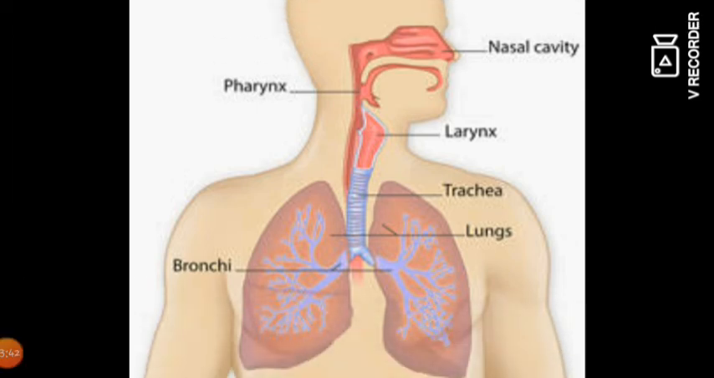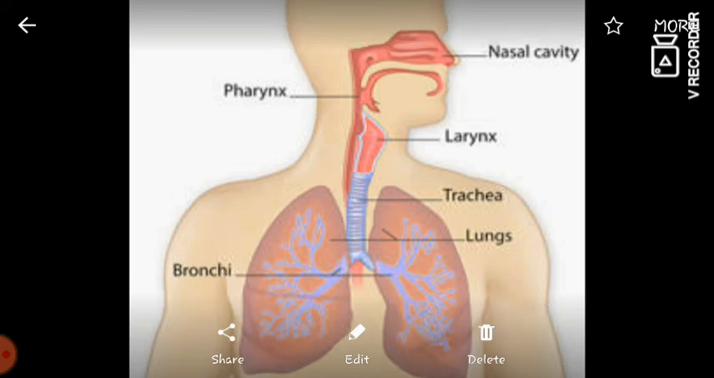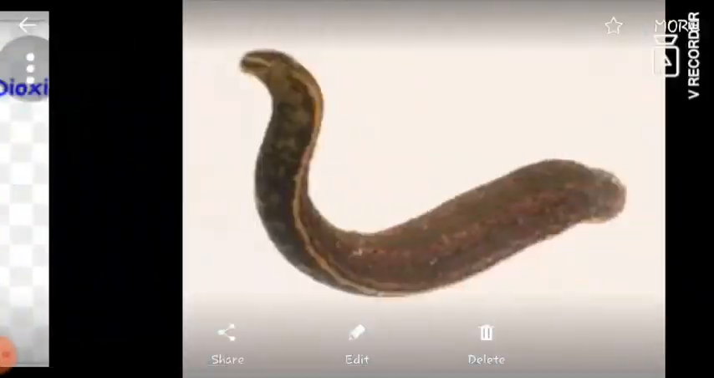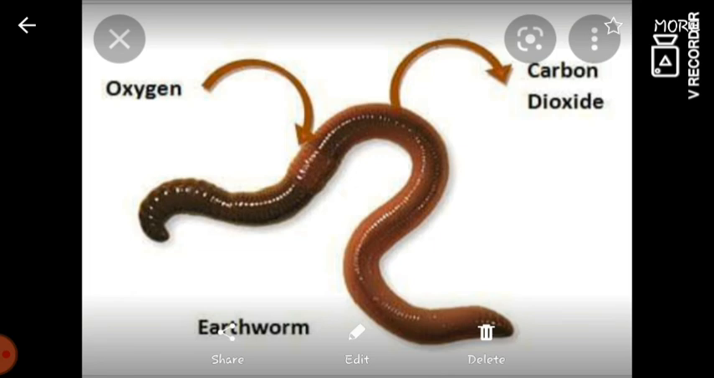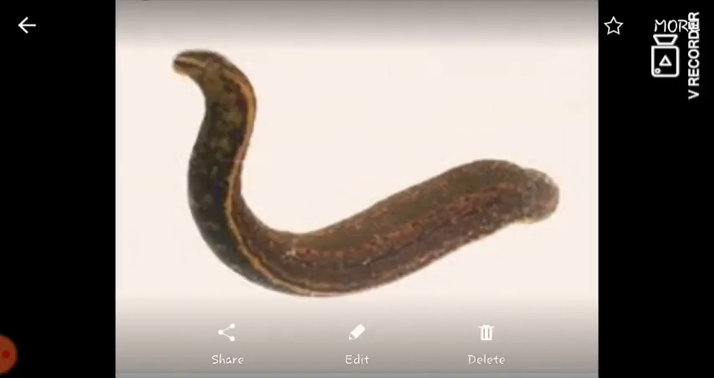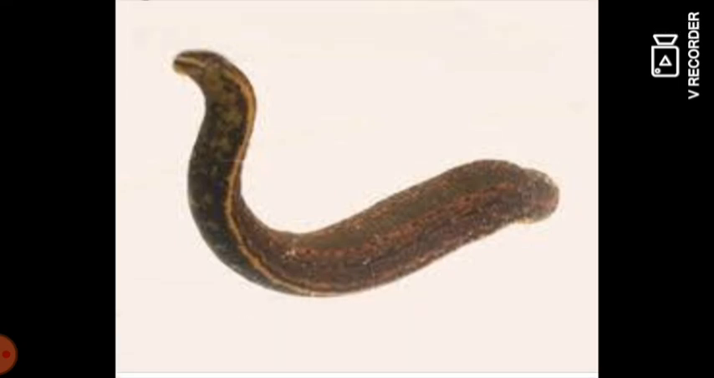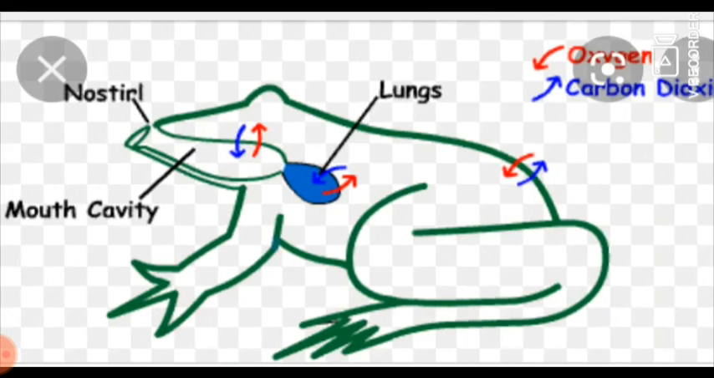Okay, so here you can see which are the animals we studied. See there, first one earthworm. The earthworm as well as this leech respire through the skin, correct? Moist skin. And these amphibians, the frogs, newts, salamanders, also respire through skin when they are in water, but when they are on land, they respire through the lungs.